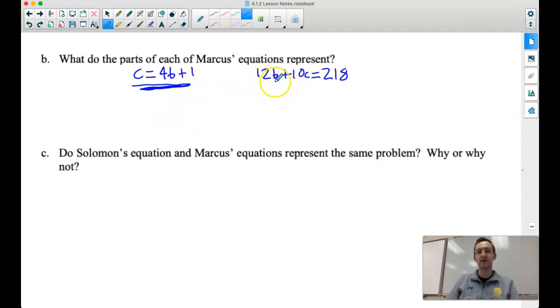That 12 in front of our B is saying we got 12 cents per bottle. B is the number of bottles. 10 is saying 10 cents per can. C is the number of cans, where C is equal to 4B plus 1. And then our overall total for cents is 218. So they do represent exactly the same problem, with the same exact value for each of their variables. It's just represented a little bit differently, and that's what part C is asking for us. Yes, they are representing exactly the same problem, just in a slightly different way.